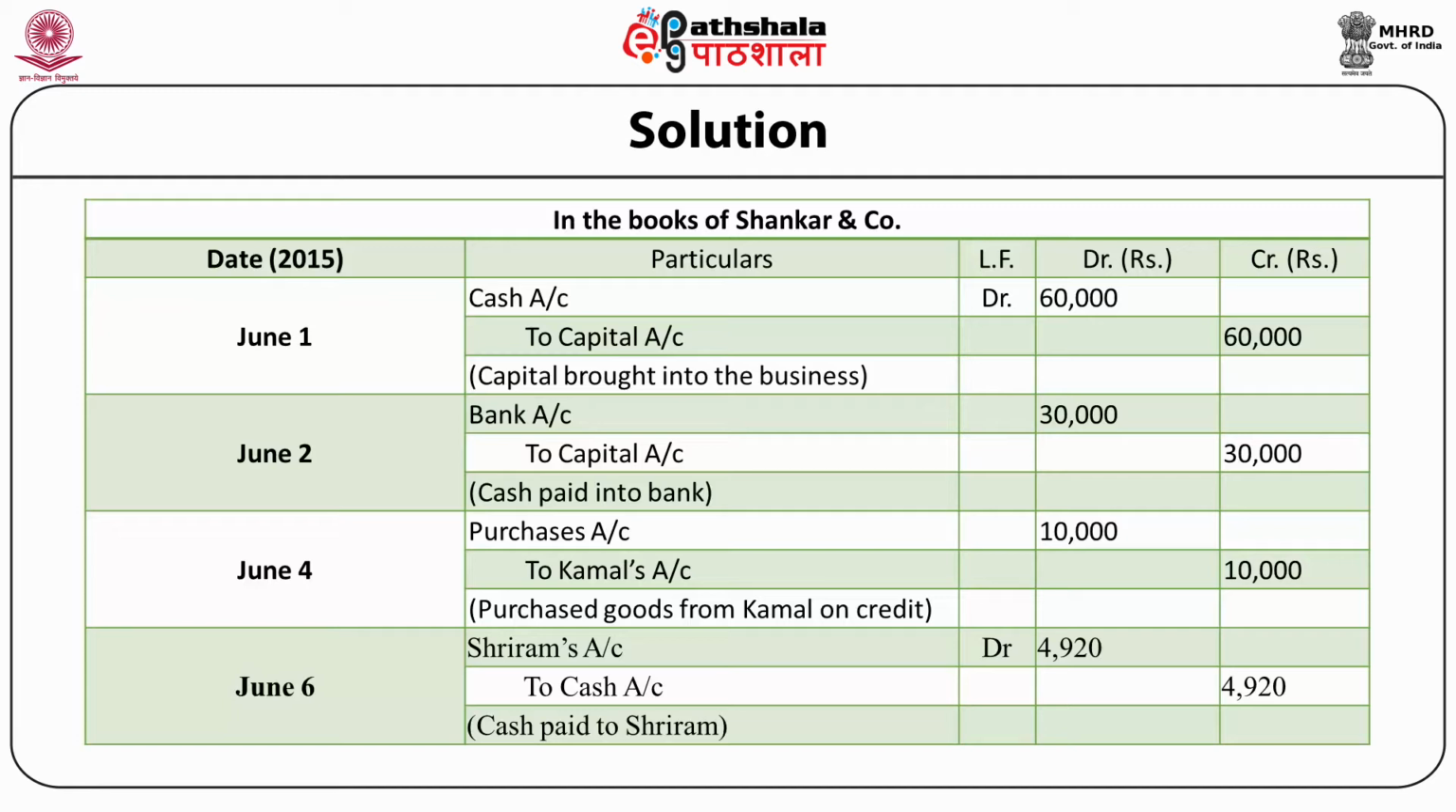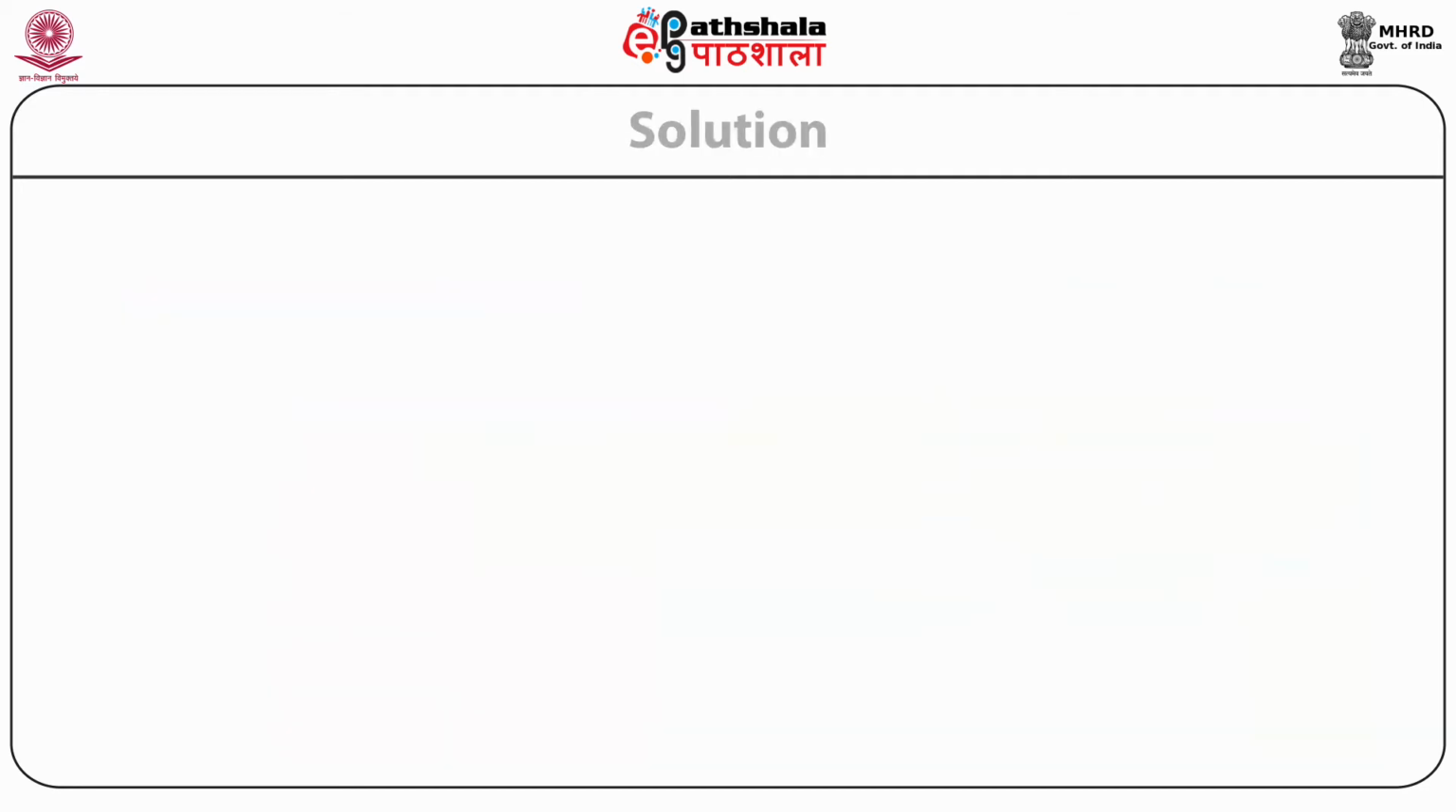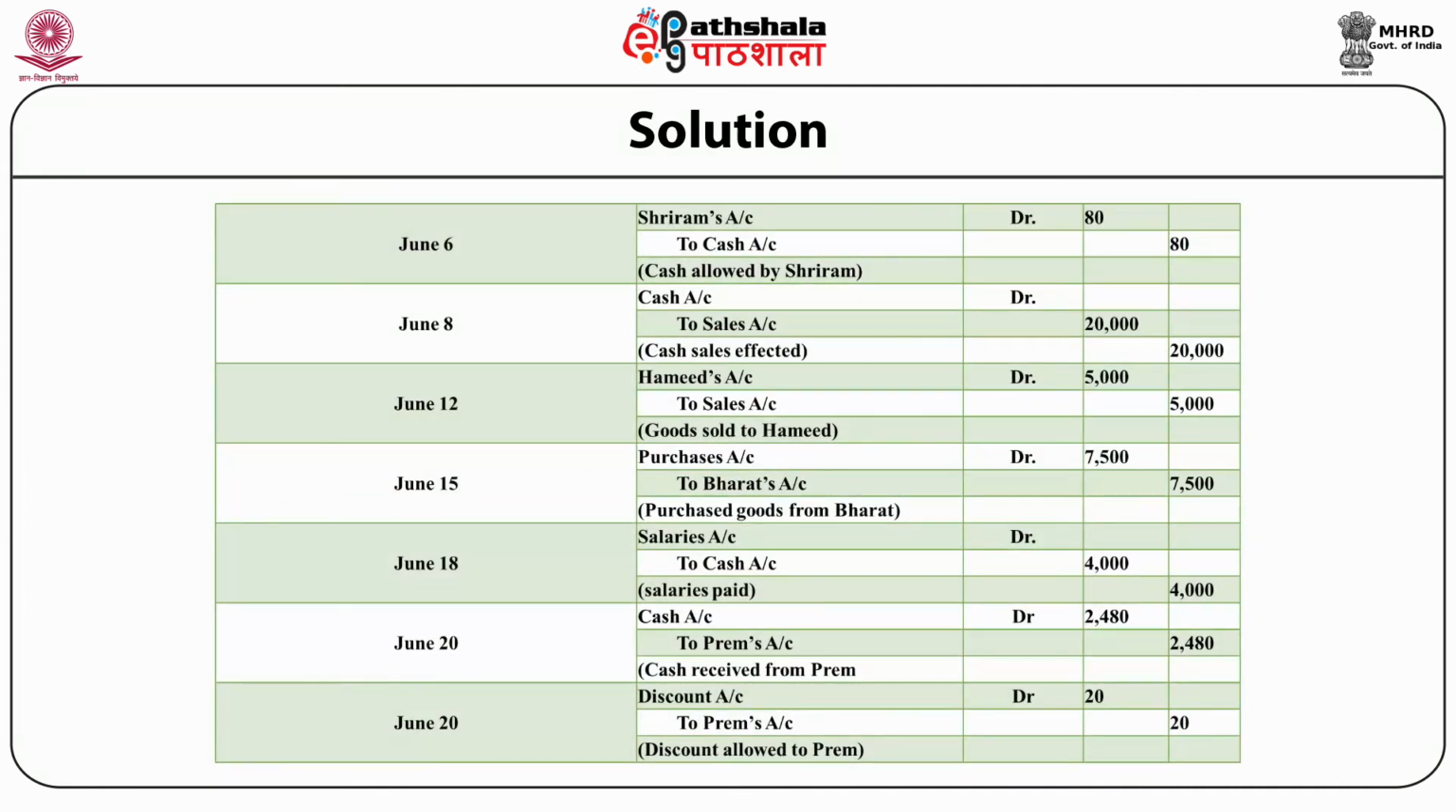June 6, Shriram's account debit 4,920 to cash account 4,920. Cash paid to Shriram. June 6, Shriram's account debit rupees 80 to cash account rupees 80. June 8, cash account debit rupees 20,000 to sales account rupees 20,000. In the summary, we'll write cash sales effected.